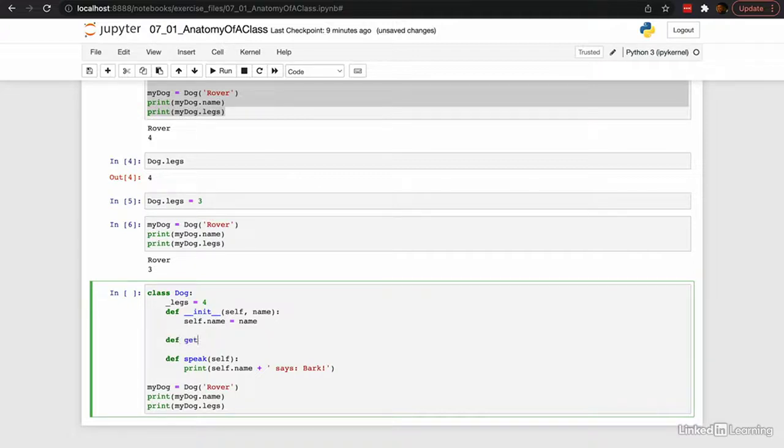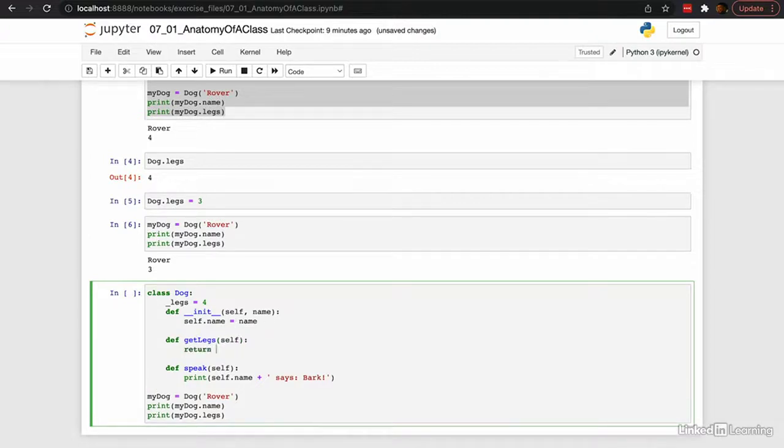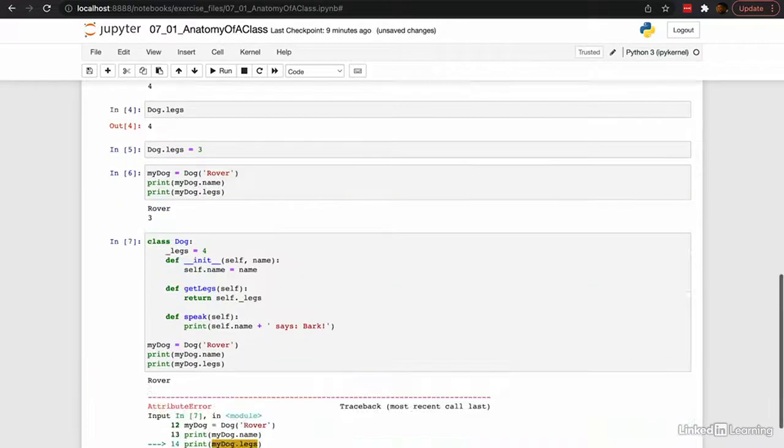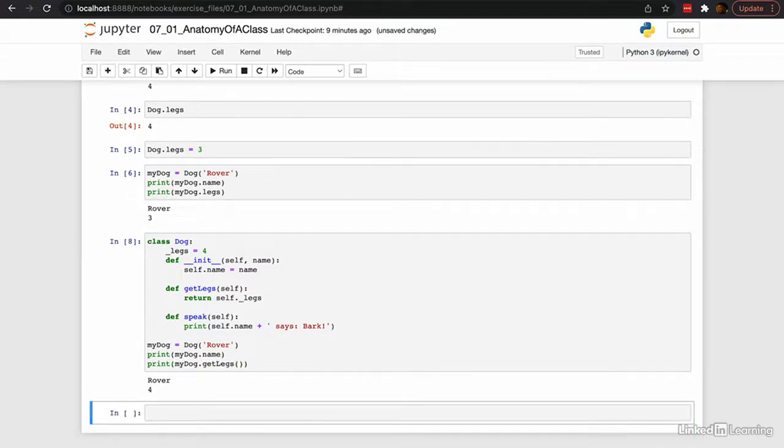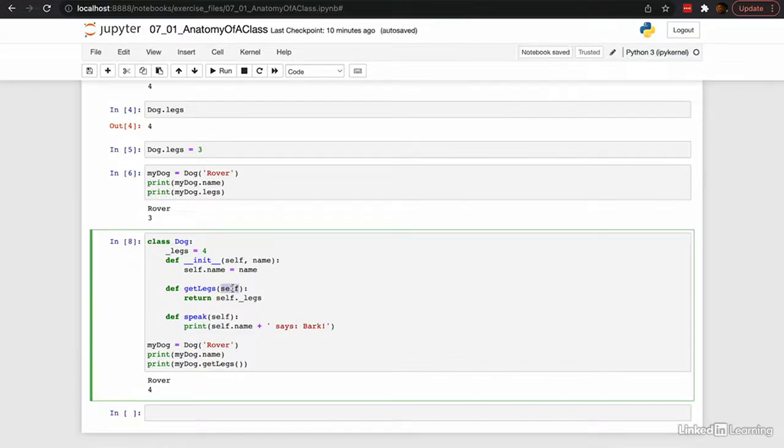So let's call this getLegs. Getter methods always start with get: self, return self._legs. Oh, and we need to use that here, getLegs. Okay, great. Now, strictly speaking, we don't need to pass the self attribute into this getter function. Remember, self is an object instance that's literally the same instance we're calling the function on. So self is mydog, right? Same value. But legs is a static variable in this class, right? So we could rewrite getLegs like this. And now we don't actually need self.